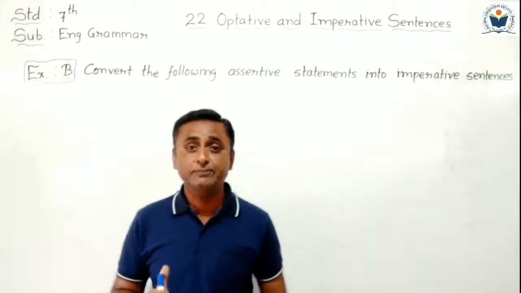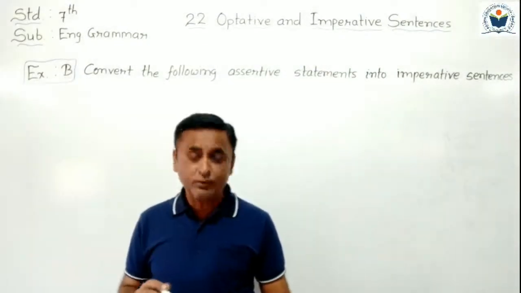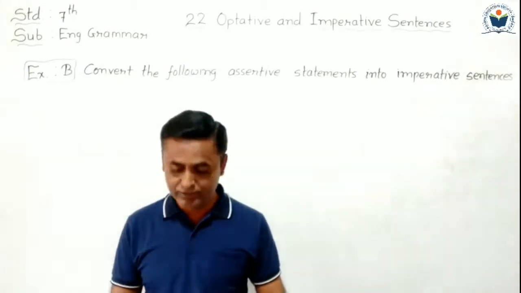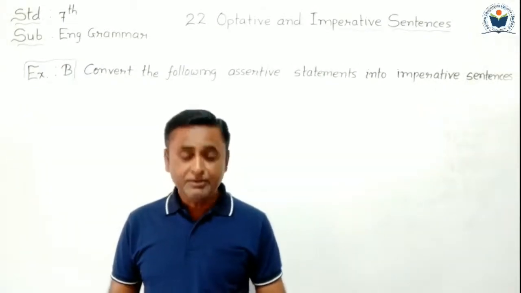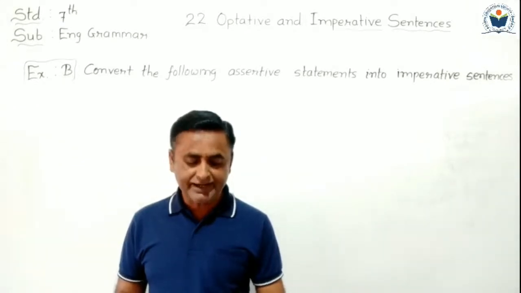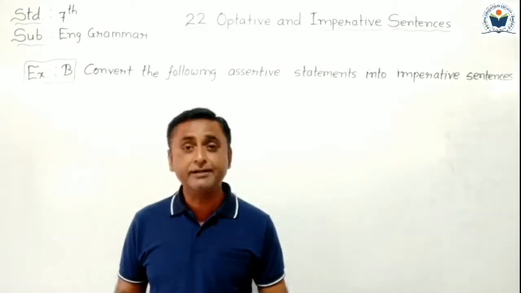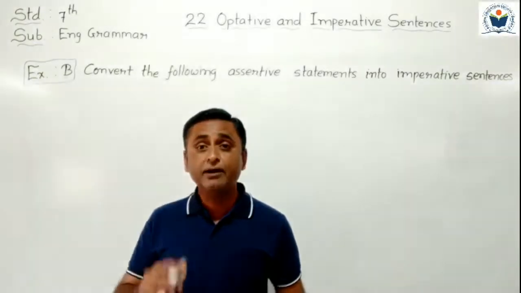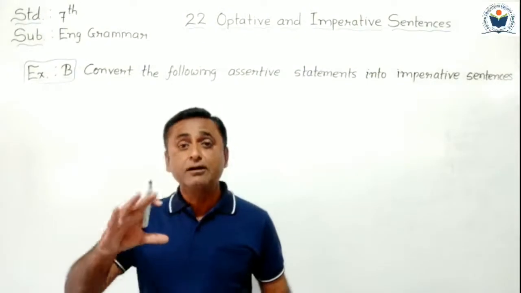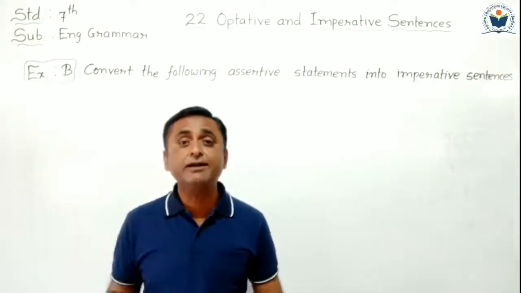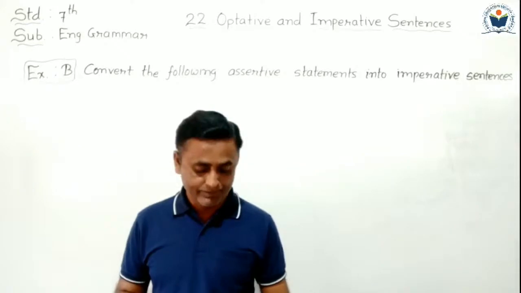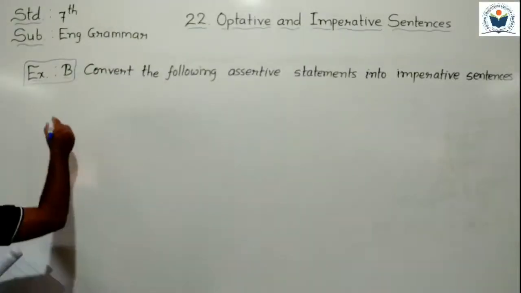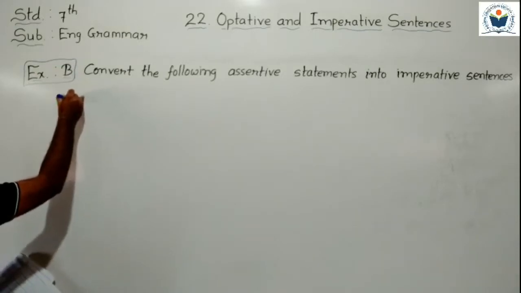One point I have to keep in mind. Now the first sentence of your textbook. So open your textbook, page number 73, exercise B. The first one is: You must always keep trying and never give in. This is one of the assertive statements given here. We have to convert it into an imperative form. Now see here, we don't require a subject in that sentence. So we write like that.